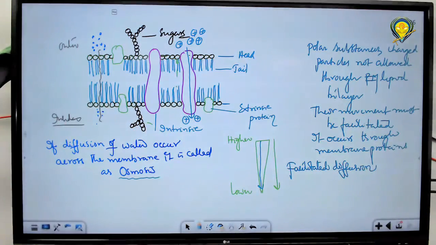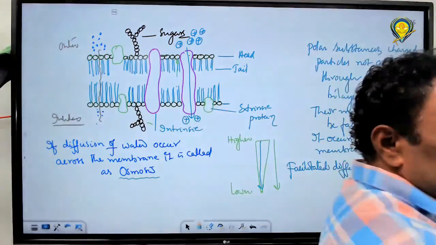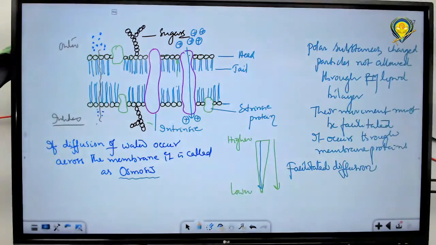What is the basic difference between simple diffusion and facilitated diffusion? Simple diffusion does occur through the lipid bilayer, but facilitated diffusion does not occur through the lipid bilayer. They require special membrane proteins. What is common in these two? Good. Both move from a region of higher concentration to lower concentration. Movement is from higher to lower, same in simple diffusion and facilitated diffusion.